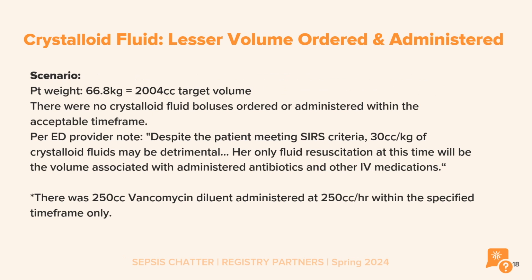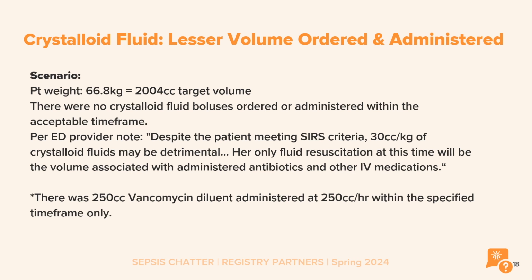In this scenario, the patient weight is 66.8 kilograms, which equals 2004 cc's target volume. There were no crystalloid fluid boluses ordered or administered within the acceptable time frame. Per ED provider note, despite the patient meeting SIRS criteria, 30 cc's per kilogram of crystalloid fluids may be detrimental.